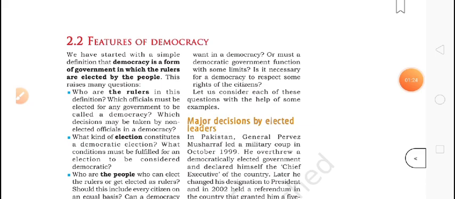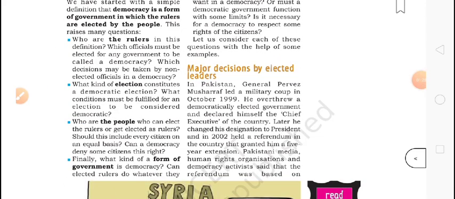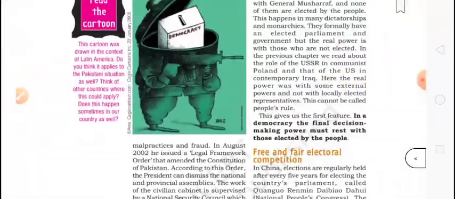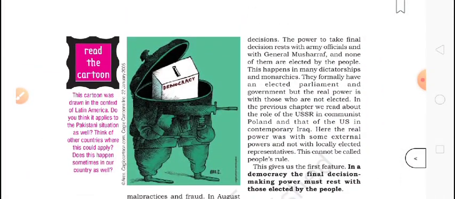First, we studied major decisions by elected leaders. I told you that only elected leaders can take decisions in democracy. If a person like Pervez Musharraf in Pakistan was taking the decisions but was not an elected member, that kind of government we cannot call a democratic government.